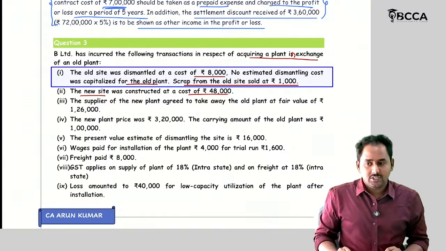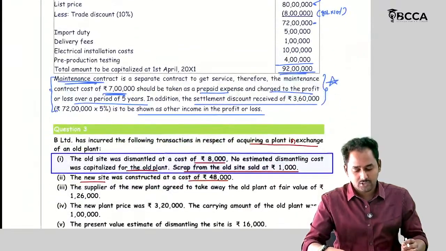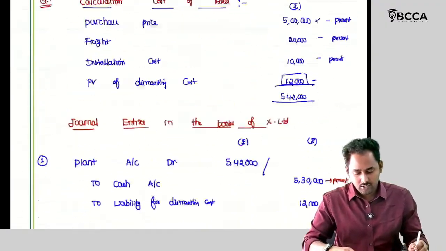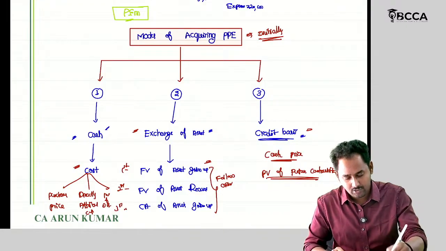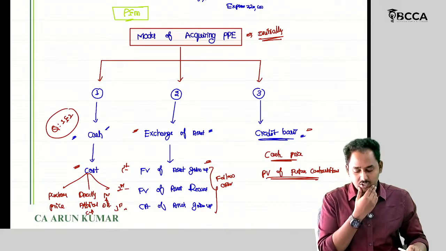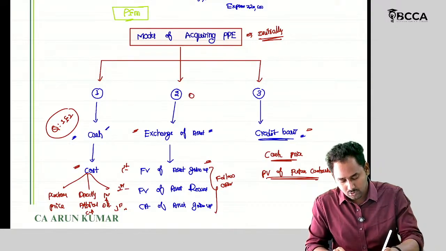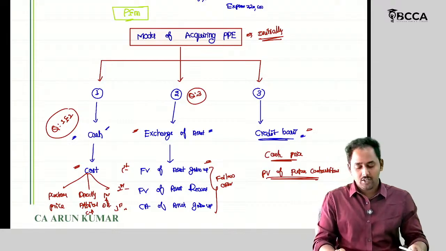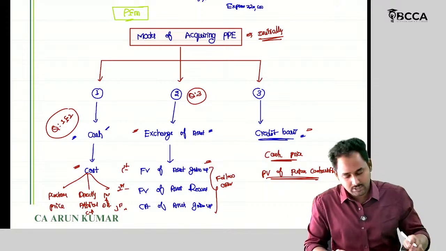I wanted to purchase one new plant, but the purchase of the new plant is not through the cash mode. The first two questions are related to acquiring through cash mode. Question number 1 and 2 are with respect to the acquisition of the PPE. Question number 3 is with respect to acquisition of the asset by the exchange of another old asset. So let's see.